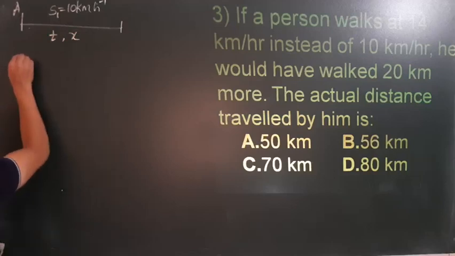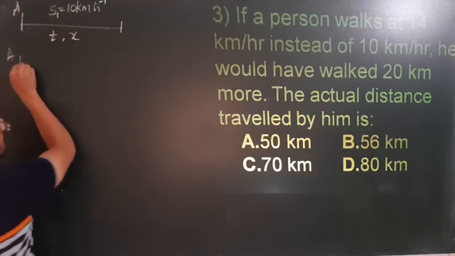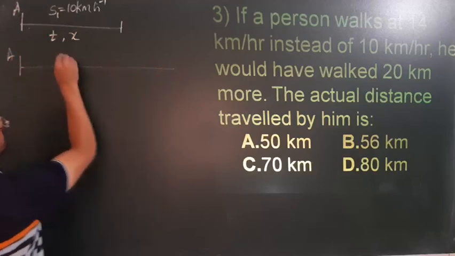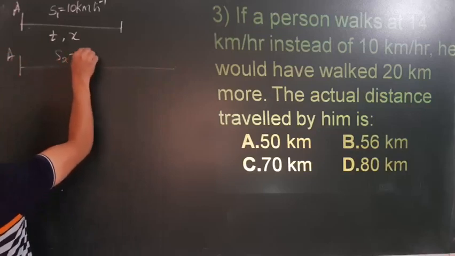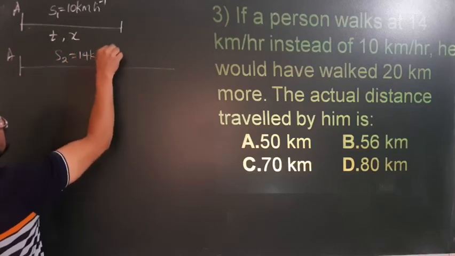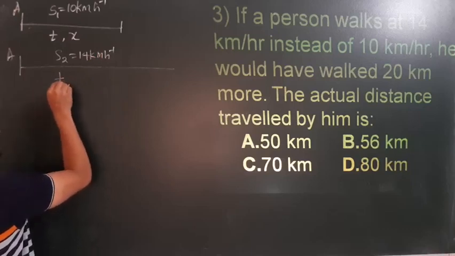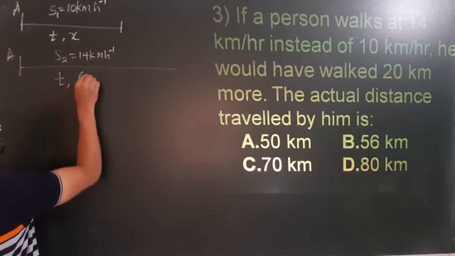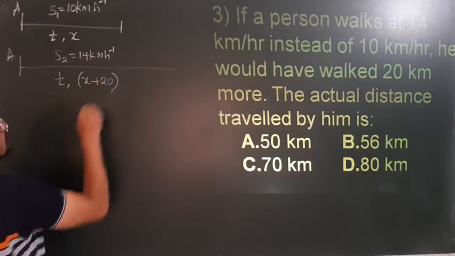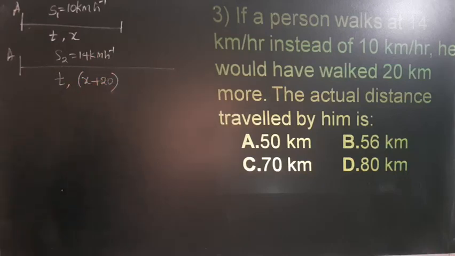Now suppose the second situation: if he travels with 14 km per hour, in the same time he will cover more distance, 20 km more distance.